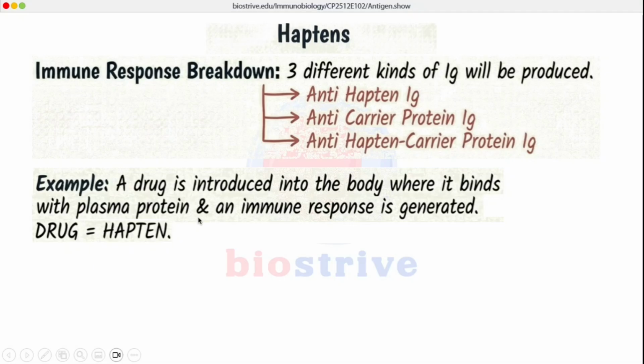where it binds with a plasma protein. The plasma protein is the protein of the host itself, and an immune response is generated. So this specific generation of immune response is achieved by the introduction of haptens, which are specific for the carrier proteins which are present in the plasma, and the drug we call it as hapten in this case.